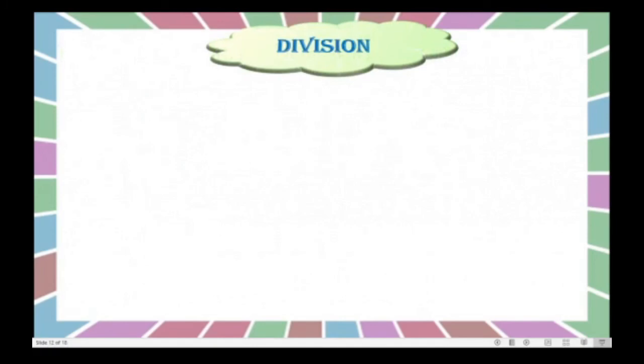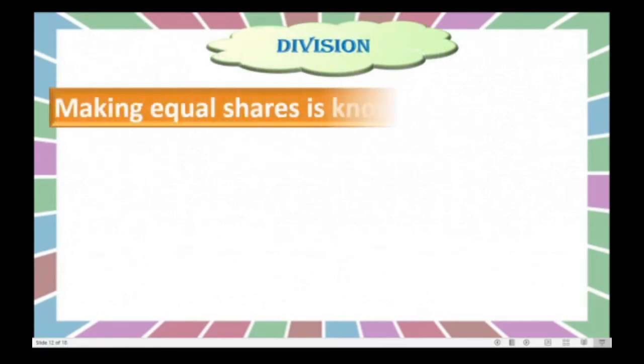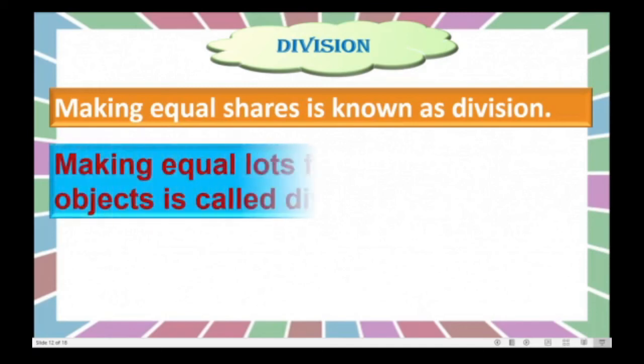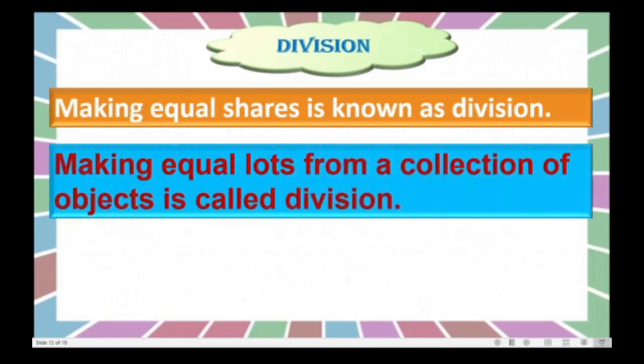So dear children, division is nothing but making equal shares. We made equal shares while distributing. Okay, that is nothing but division. Second, making equal lots from a collection of objects is called division. Making equal groups, or groups which have equal quantity, that is also division.